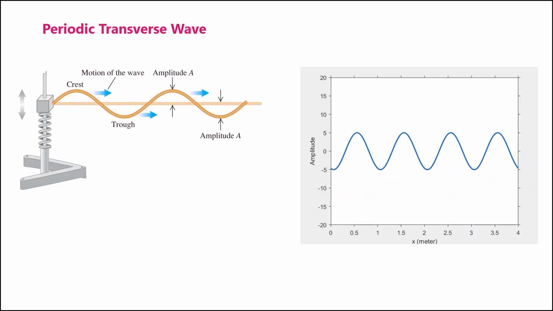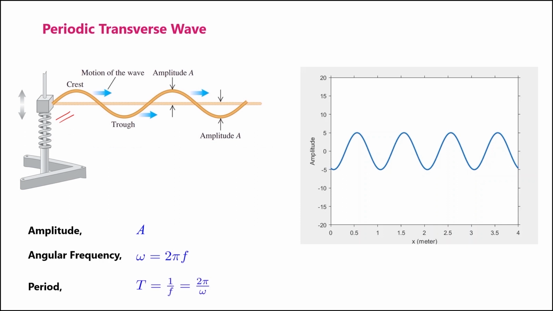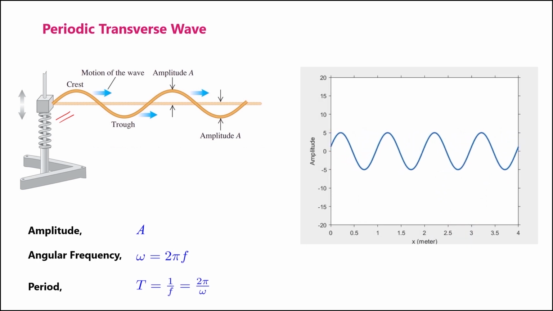This figure shows a method by which we can generate a periodic transverse wave. We have a mass spring system that is tied to the end of a stretched string. What you see in the dotted line is the equilibrium position of the string prior to applying a periodic motion at one end of the string. When the mass spring system executes a periodic motion having amplitude A, angular frequency omega equal to 2 pi f and period T equal to 1 by f, that is again equal to 2 pi by omega, a periodic wave propagates down the string.